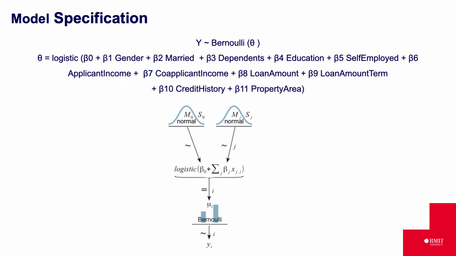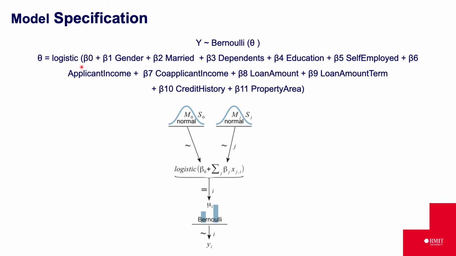The mathematical model and the JAX model diagram are as shown here. Since we have a binary variable, we have a Bernoulli likelihood where theta is the success probability. The model is put on this parameter theta. We use the logistic link function to link the linear model containing the independent variables to the success probability. We then compare this to the threshold of 0.5 and make predictions.